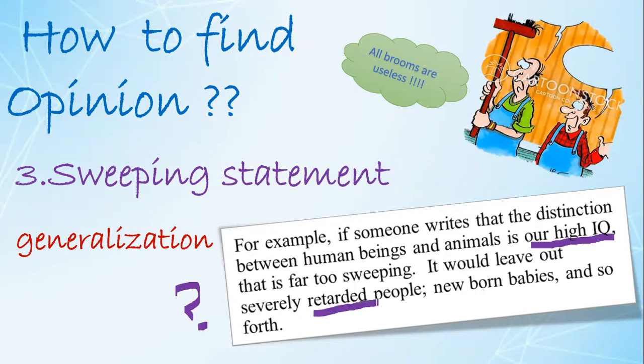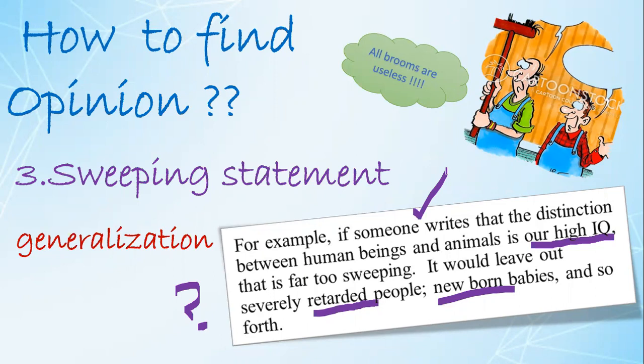The people who are mentally challenged, the newborn babies, and other cases where a high IQ level is not found, according to this statement, they won't be human beings. So this is posing a sweeping statement, a generalization, a biased opinion. Such statements are a way to produce opinion in the passage.